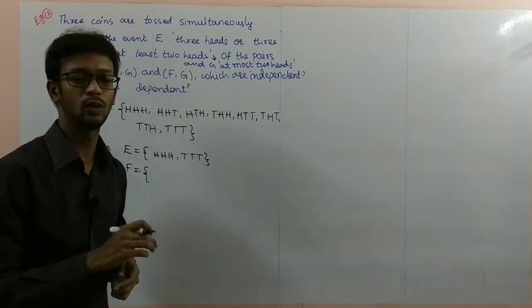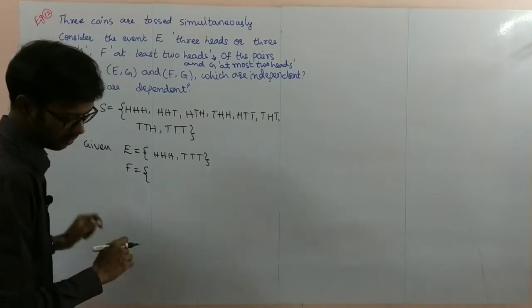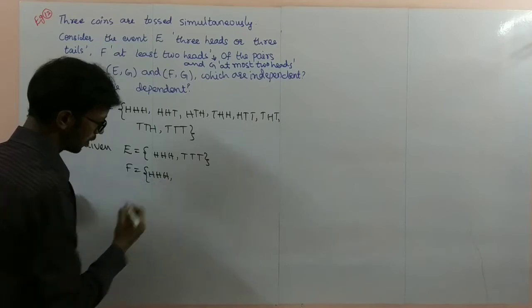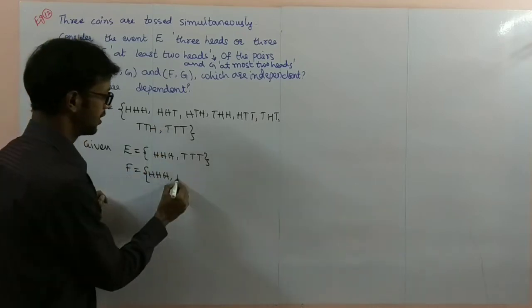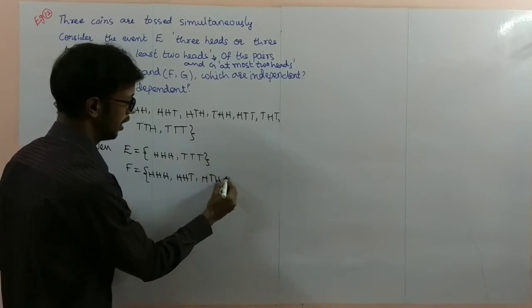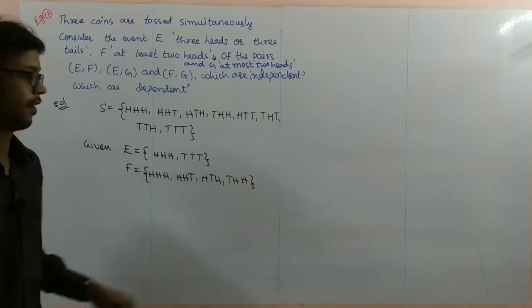At least 2 heads means minimum 2, and maximum up to 3 is also a possibility. So minimum 2: HHT, HTH, THH, HHH. So this is the event F elements.